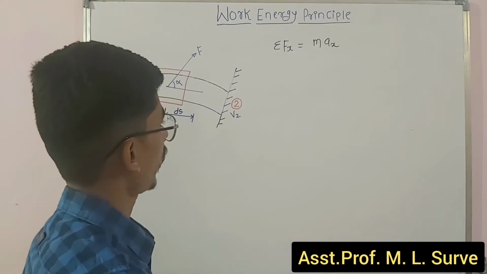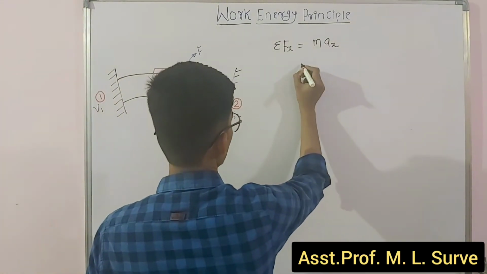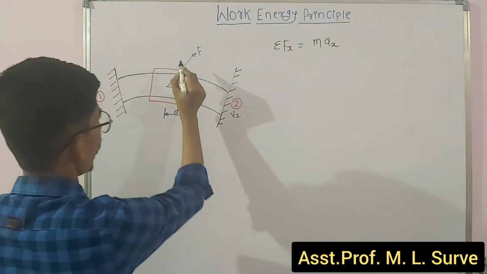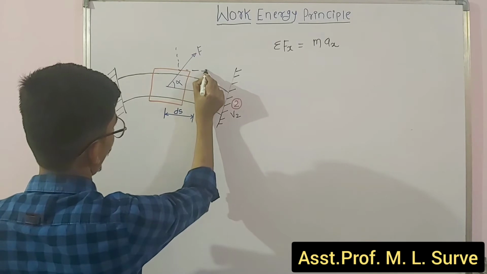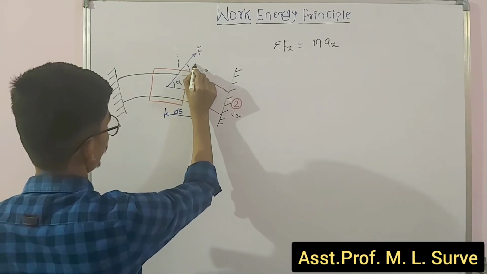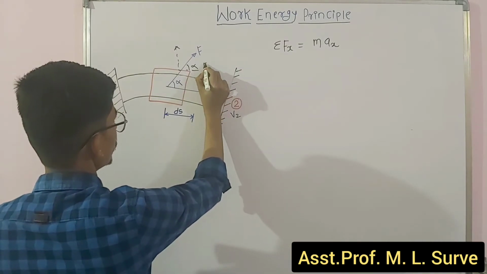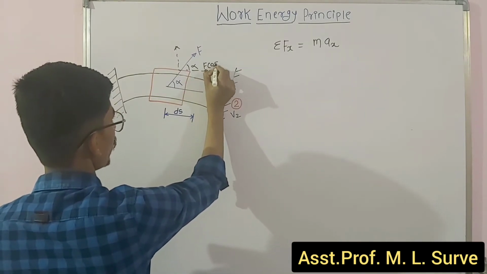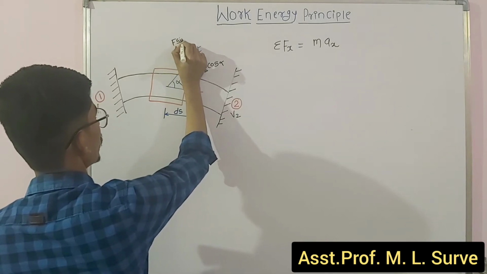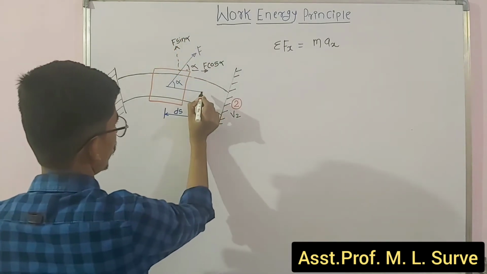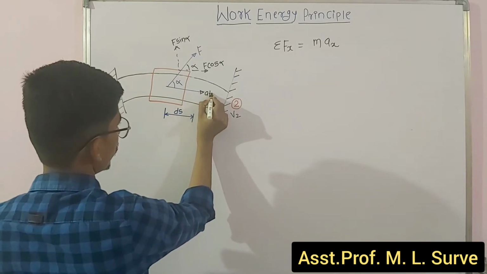So how to write the force in x direction? Suppose, how to find this force in x direction? This is the x direction. So how to resolve the components here in x direction and here in y direction? We can easily know this is f cos alpha. Here it is my f cos alpha. It is my f sin alpha in the vertical direction, or in this direction a_t x.